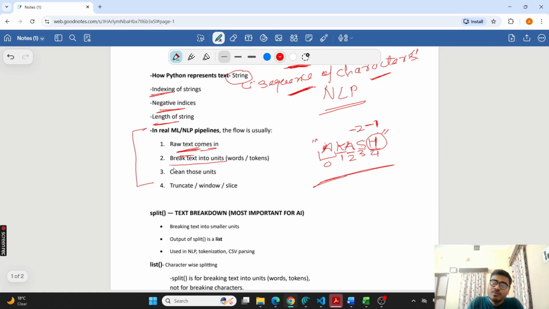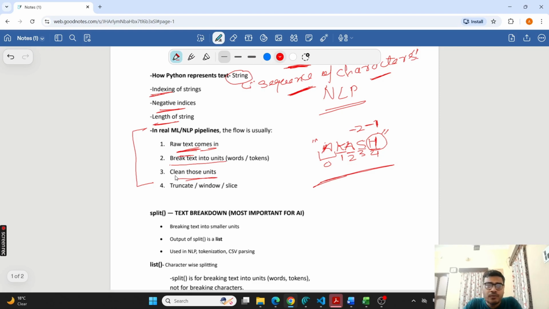We need to break it down into words. So first we break it down into words, then we clean those units. There are some words which are unnecessary, which are junk, so we remove them.